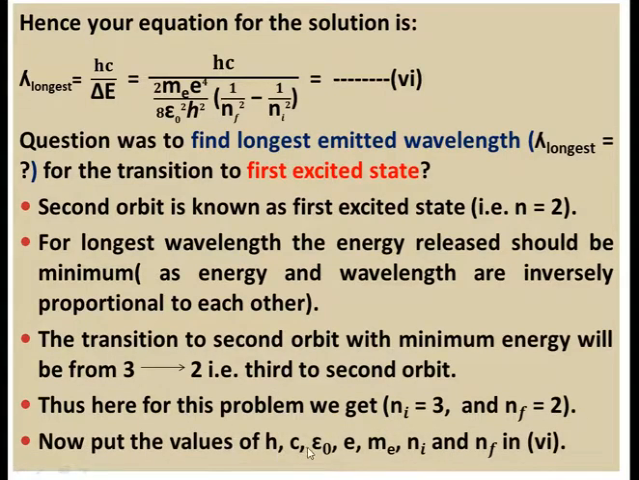Now put the values of h, c, epsilon naught, e, me, ni and nf in equation 6. So in equation 6, to find lambda longest, you have to put the value of h, the Planck constant, c, the velocity of light, me, the mass of the electron, e, the charge of the electron, epsilon naught, the permittivity of free space, nf, your final or lower energy state, and ni, your initial or higher energy state.